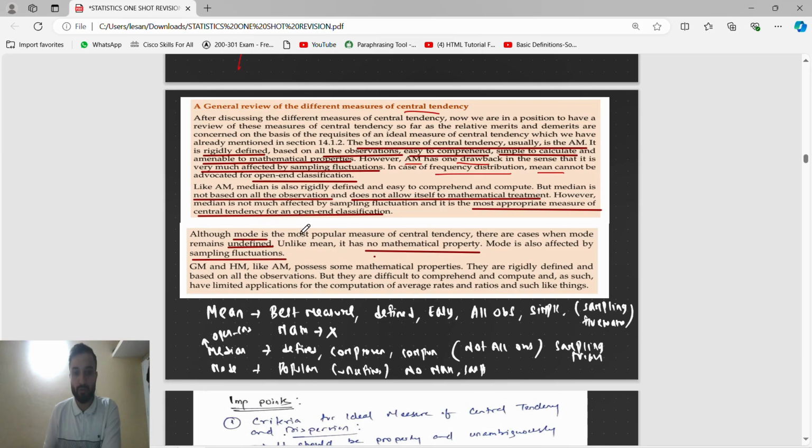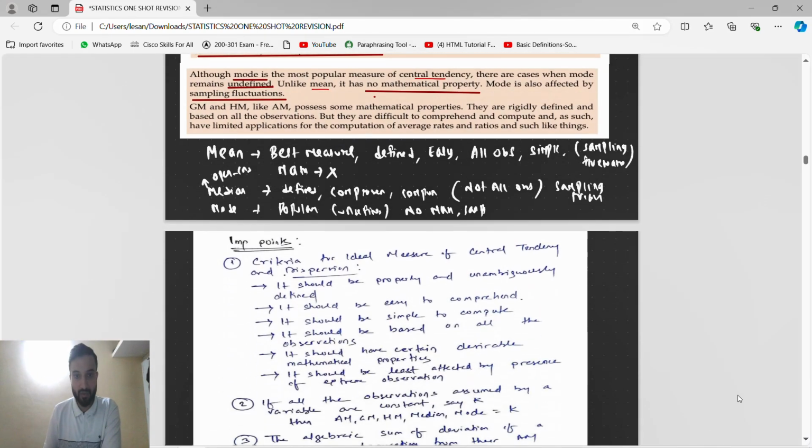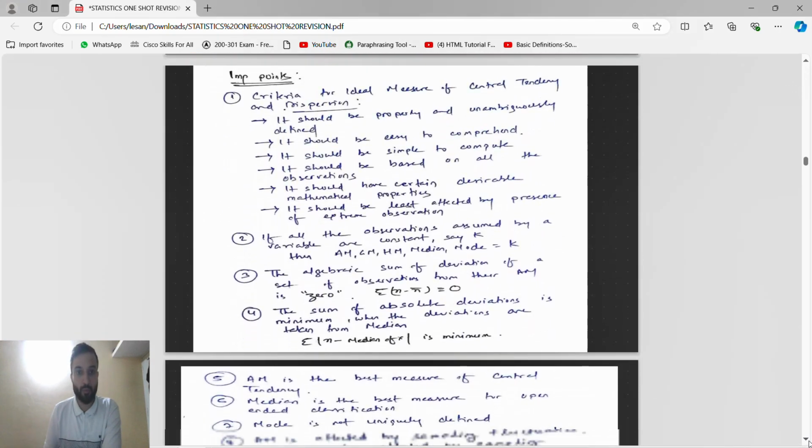Although mode is the most popular measure of central tendency, the first priority is arithmetic mean. There are cases when mode remains undefined. Unlike mean, it has no mathematical property. Mode is also affected by sampling fluctuations. Yes guys, these are the important points, very important.